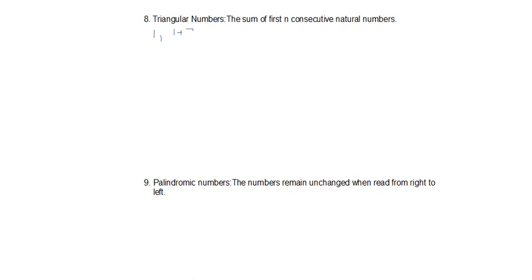The sum of the first three natural numbers is 1 plus 2 plus 3, which is 6. And then we have 1 plus 2 plus 3 plus 4, which is 10, and so on. So we have 1 here, we have 3 here, we have 6 here, we have 10 here.